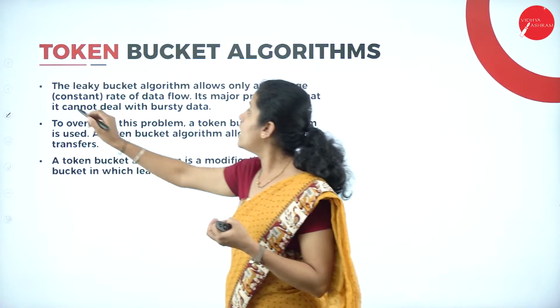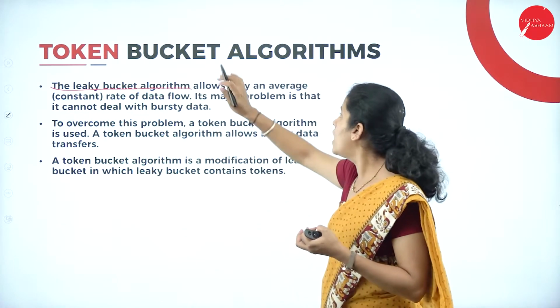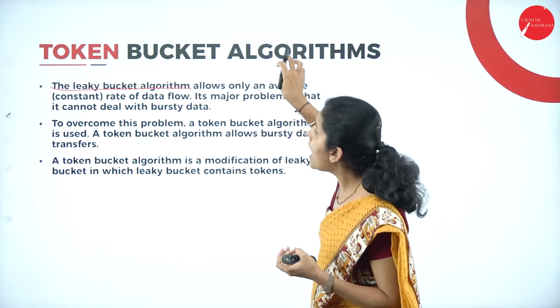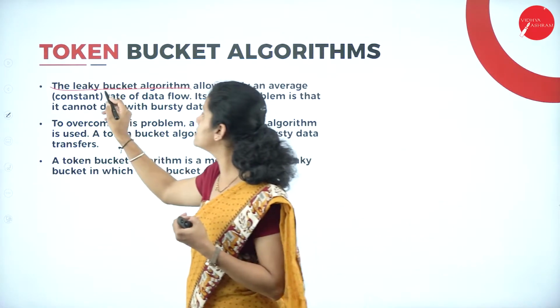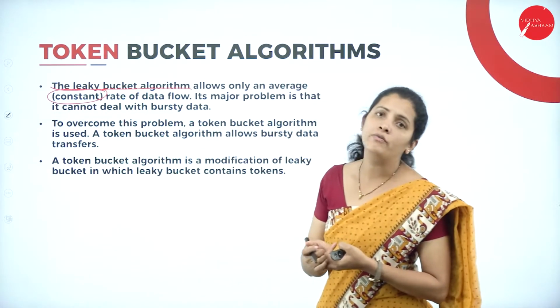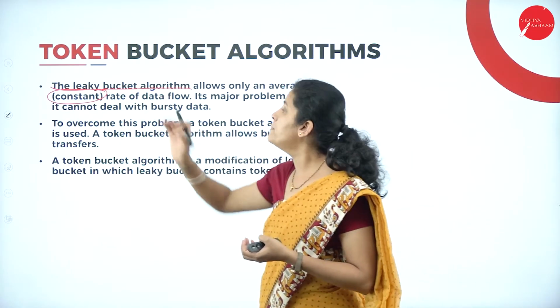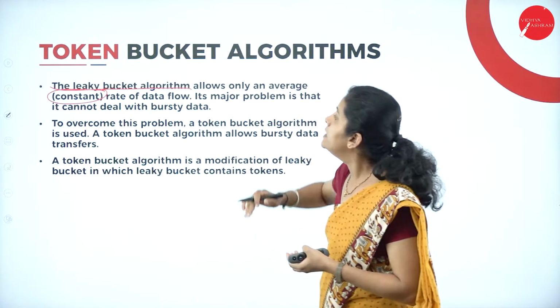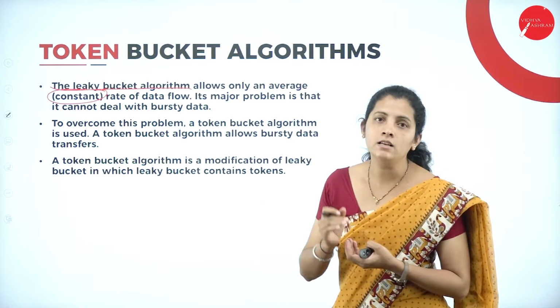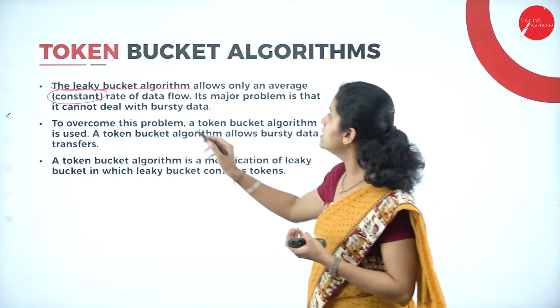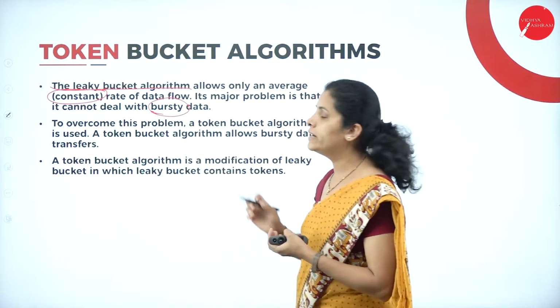Here the leaky bucket algorithm allows only an average. Average means a constant rate of data flow. So the main drawback of leaky bucket algorithm is that it's not possible to handle bursty data, that means a large amount of data.